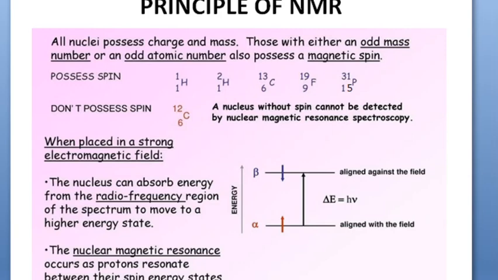What is resonating to external magnetic field? The nuclei which have net magnetic spin can absorb energy from light in the form of radio frequency radiation. When a radio frequency radiation falls on these nuclei, and these nuclei are aligned in some magnetic field, they absorb this energy and move into a higher energy state from alpha to beta. From the picture it is evident.